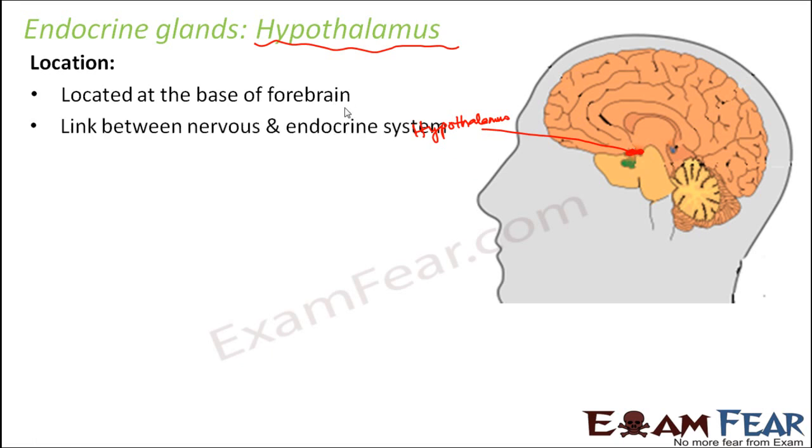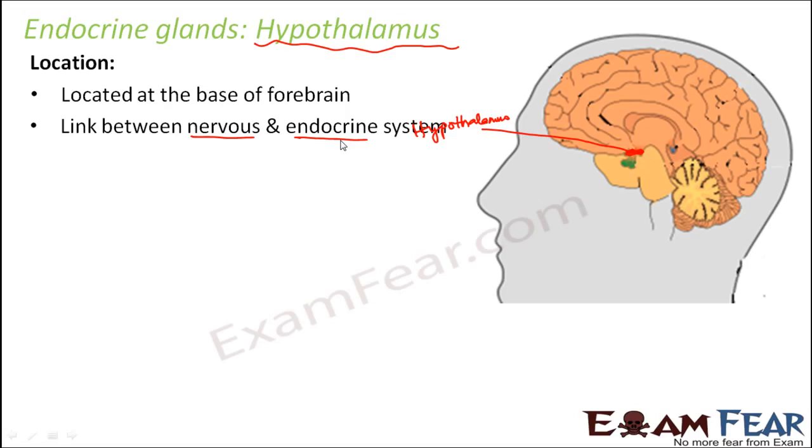It is a link between the nervous system and the endocrine system, because it is a part of the nervous system and at the same time a part of the endocrine system. That is how it links the nervous and endocrine systems. Another important thing: as I said, the nervous system and the endocrine system are two ways of handling the control and coordination of the body. But it is very important that the nervous system and the endocrine system are in sync with each other. For example, if all the cells inside our body are growing, our nervous system, our brain, should be aware of the fact that all the cells of the body are growing.